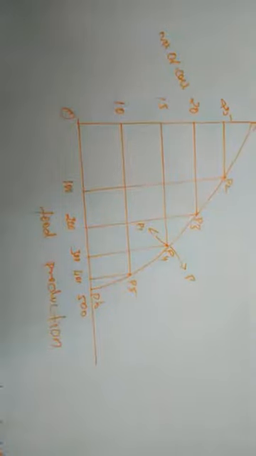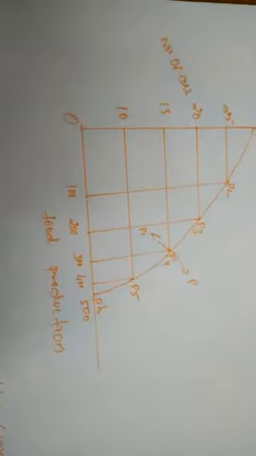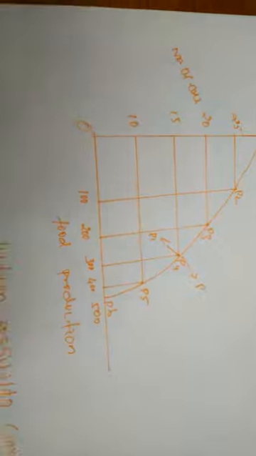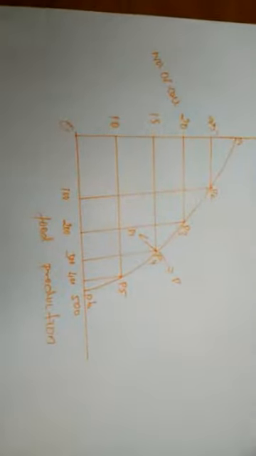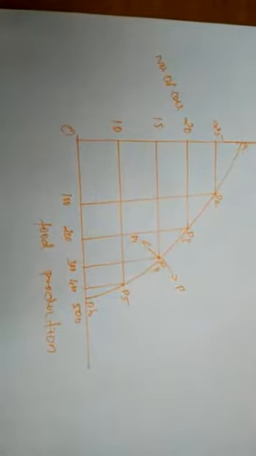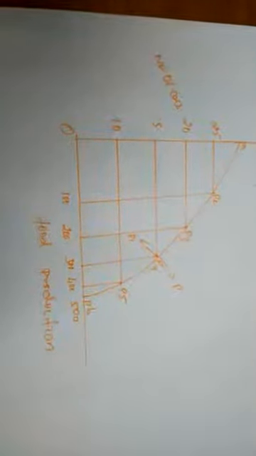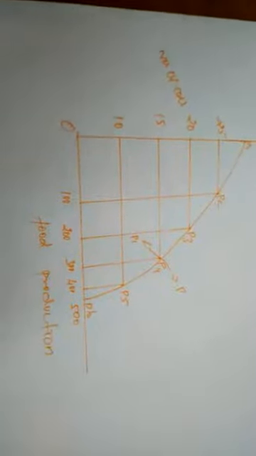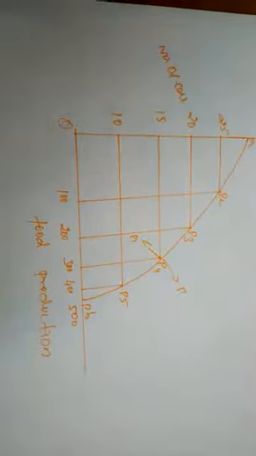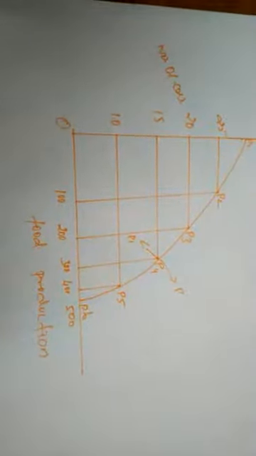Okay, so to explain and analyze the production possibility curve, we must take certain assumptions. On the basis of these assumptions only, we can take the production possibility curve. First, the time period does not change. When we are producing any one of these two commodities, the time period must be considerable. Within the same time period, the production process has to happen. It remains the same throughout the curve.